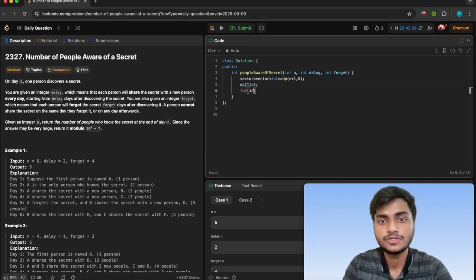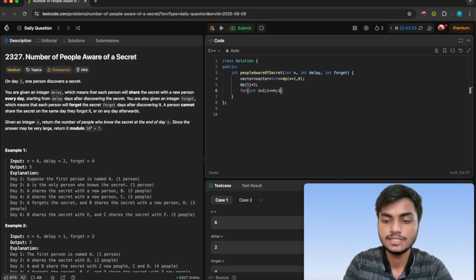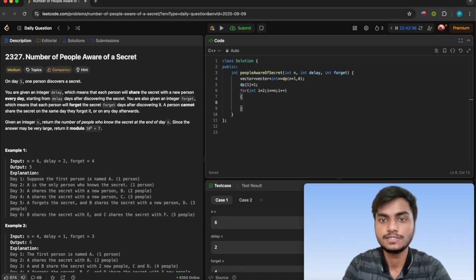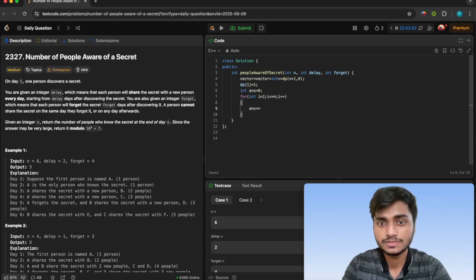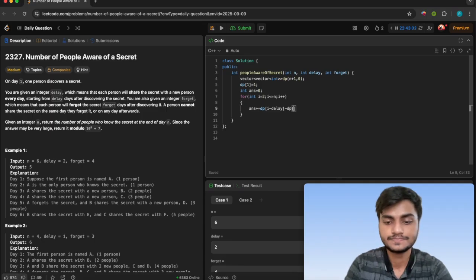And from day 2 we'll have to manage all those things, so from day 2 till n we'll go through that. And what are the contributions? The first thing is that we'll initialize the answer with 0, and sum up the delay portions: dp of i minus delay, and the forgotten will be removed.